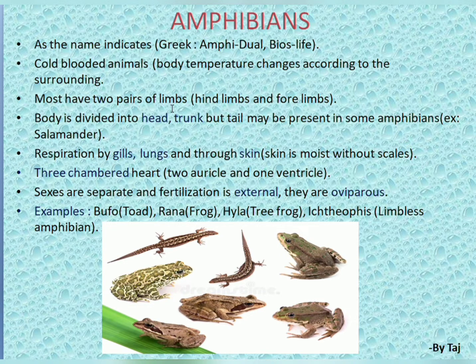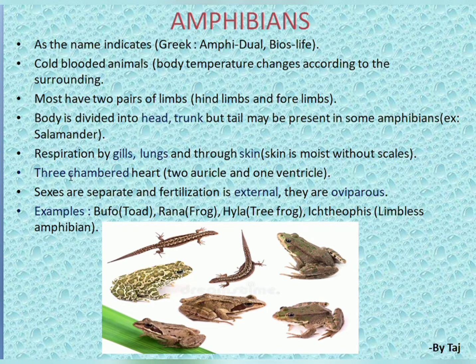Most have two pairs of limbs, that is forelimbs and hind limbs. Here I have shown the picture; you can observe these are the forelimbs, and these two are the hind limbs. The body is divided into head and trunk, but a tail may be present in some amphibians. In some amphibians like the salamander, you are going to get the tail part also.